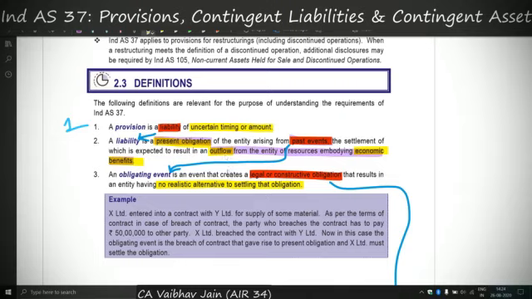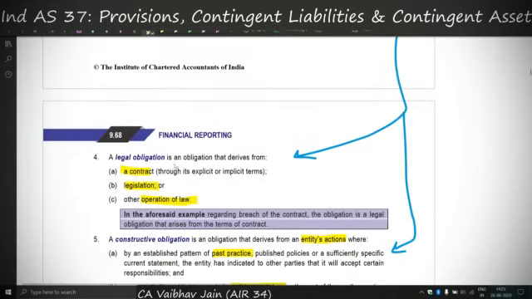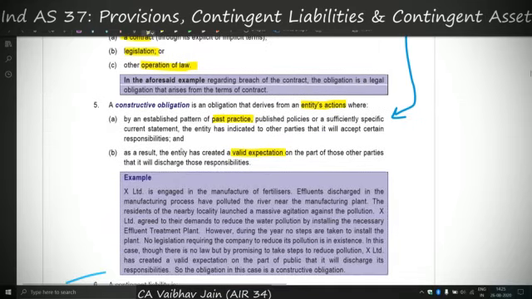Now in obligating event, I have identified 2 components. First is a legal or constructive obligation, and second is no realistic alternative to settling that obligation. Now obligation can be of 2 kinds, legal or constructive. So what is a legal obligation? As the name suggests, it will arise out of a legislation or law or any contract. But if it is other than this, it will be covered under a constructive obligation. For constructive obligation, we have 2 points: the constructive obligation arises out of the entity's past practice, and it results in a valid expectation on the part of other parties.